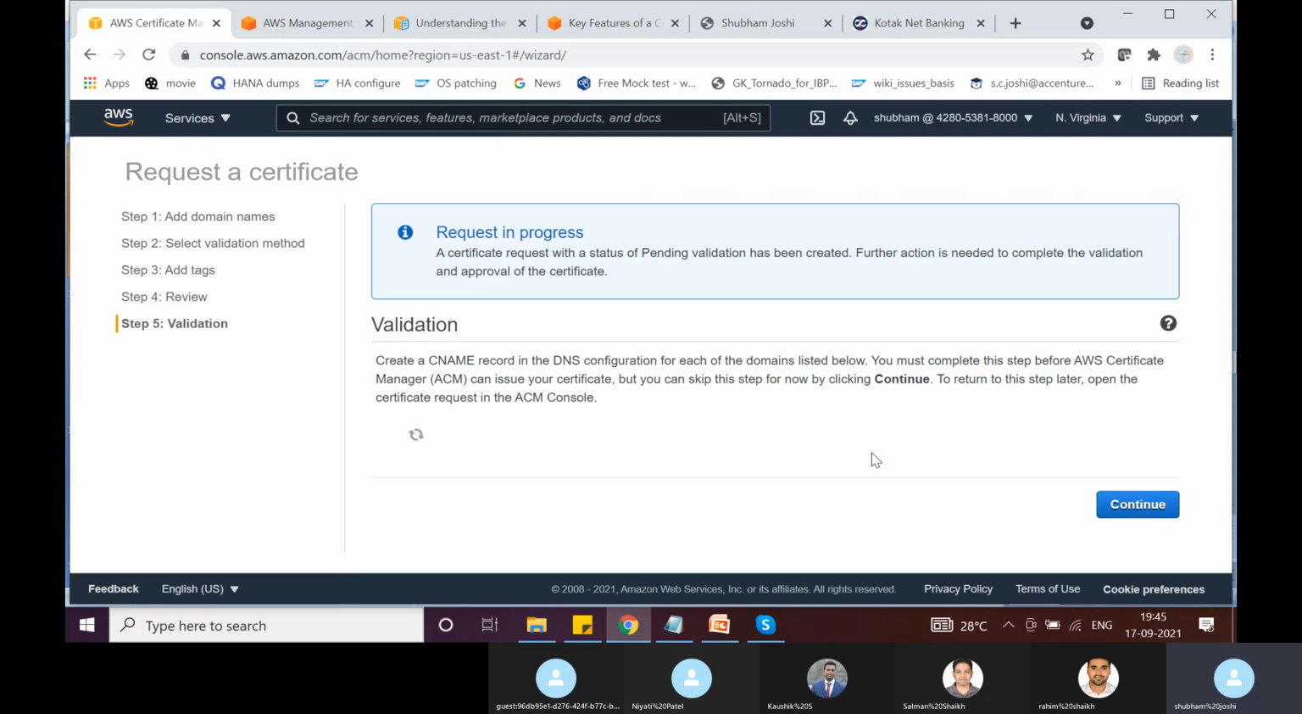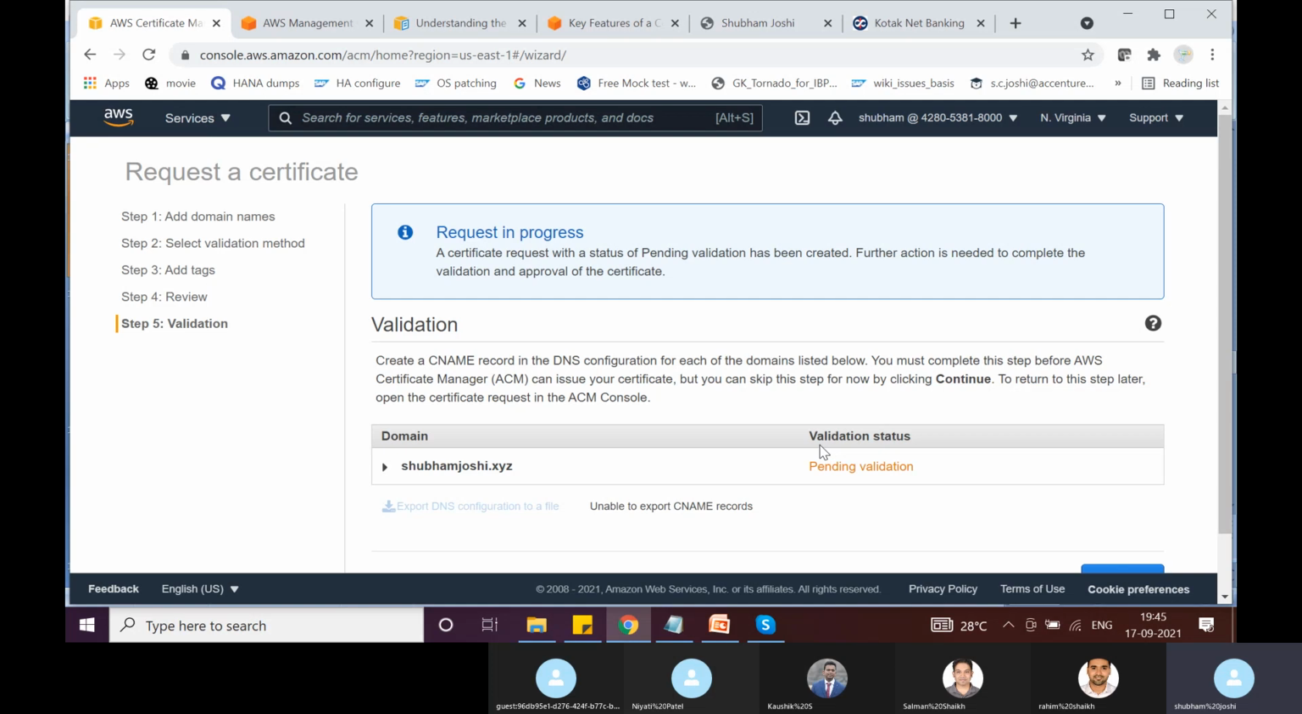So here it says request is in progress and validation status is pending validation. Currently they are validating whether we are the rightful owner of shubhamjoshi.xyz or not. So they have given us this DNS configuration file, and once we have configured our DNS records as per this configuration file, then they will be able to validate the ownership of this domain.